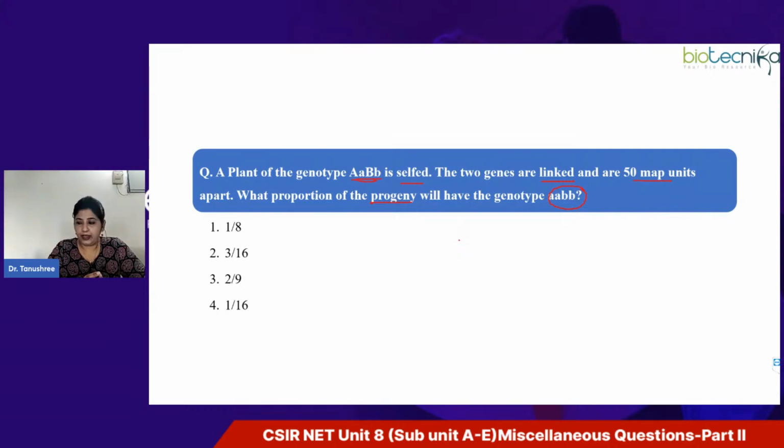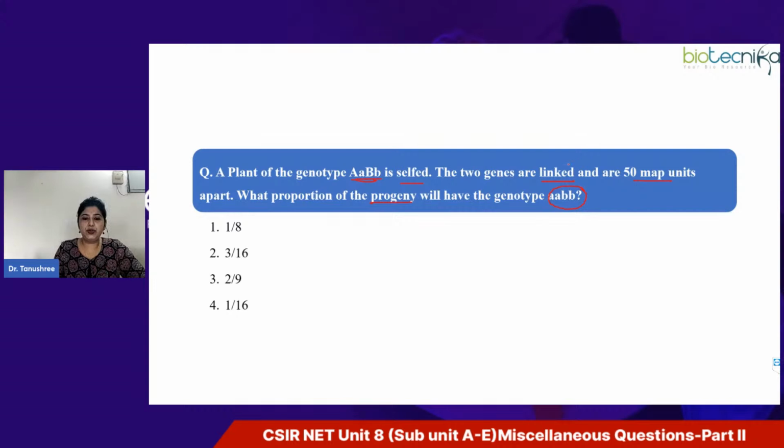So the answer I'm getting is option 4. Suresh, Surendra, you have already answered. Aishwarya, okay, you are also saying option 4, that is 1/16. Let others also solve and then I'll let you know what is the correct answer here. Okay, Anupam, you are also saying option 4, 1/16.